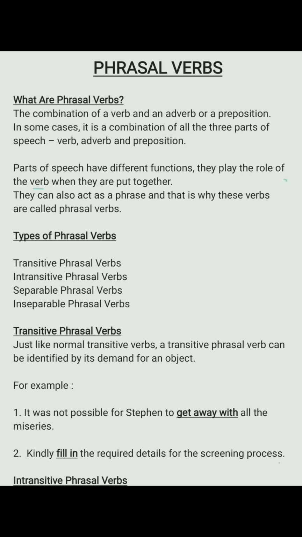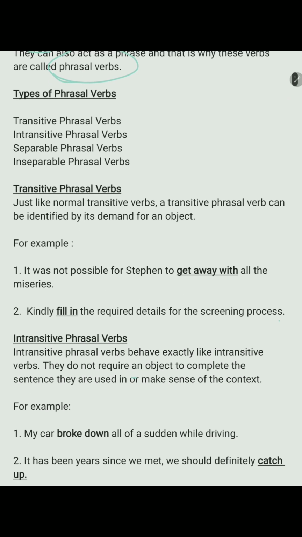It is a combination of a verb and an adverb or a preposition. In some cases, it is a combination of all three parts of speech, that is a verb, adverb, and preposition. Now, parts of speech have different functions. They play the role of the verb when they are put together. They can also act as a phrase, and that is why these verbs are called phrasal verbs. Simple, right? All right. Now, how many types of phrasal verbs do we have? We have transitive phrasal verbs, intransitive phrasal verbs, separable phrasal verbs, and inseparable phrasal verbs. Let us understand each.